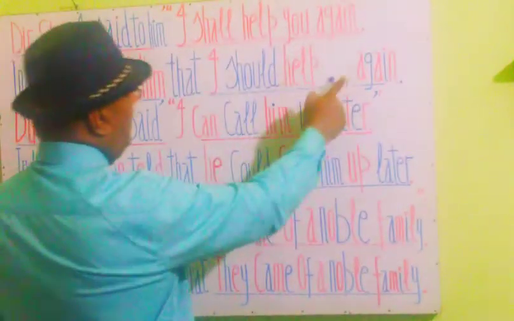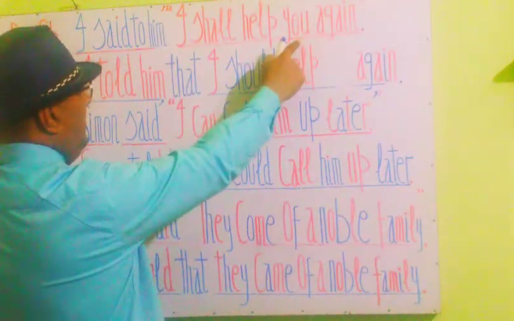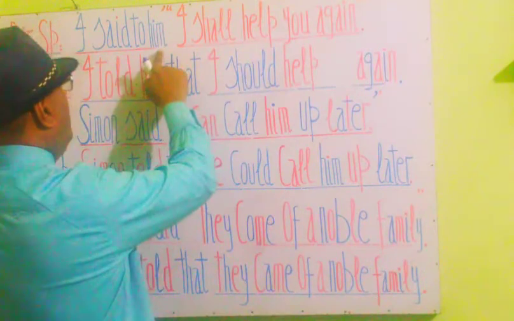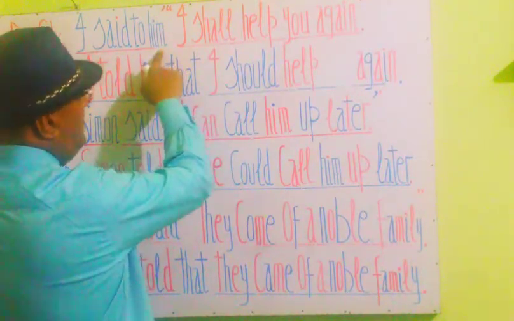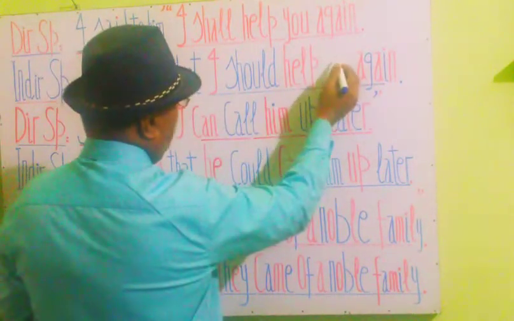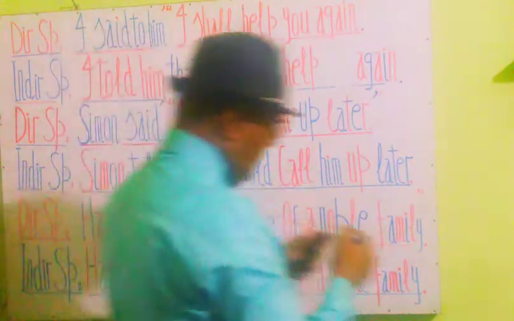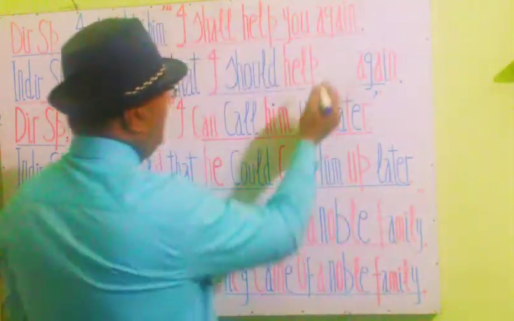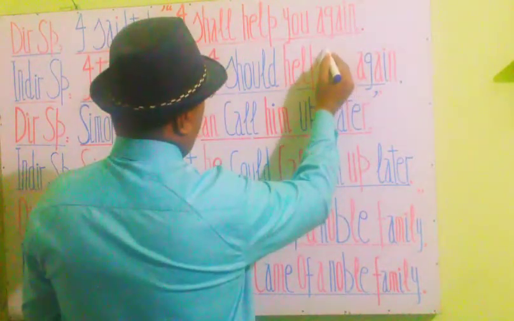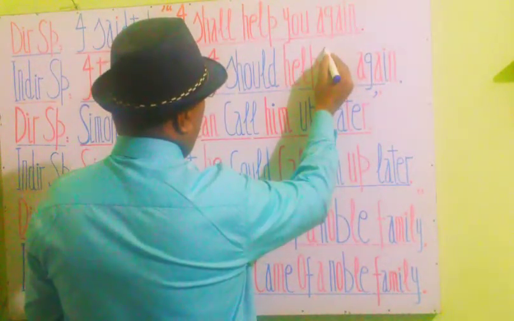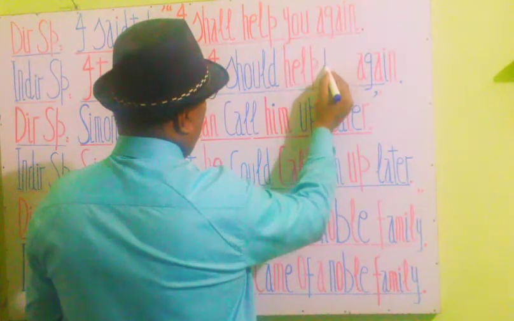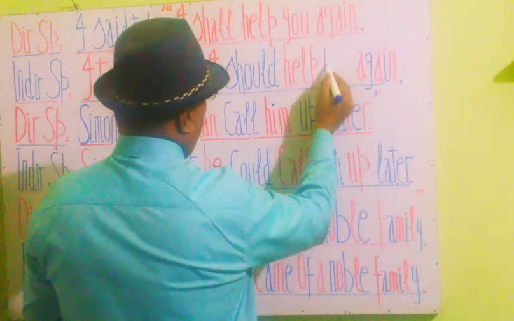We write down here: we will replace this second person by rules with the outer object, that is him. So we will write here him. Let's change the marker, that we write here him, that I should help him again. I should help him again.